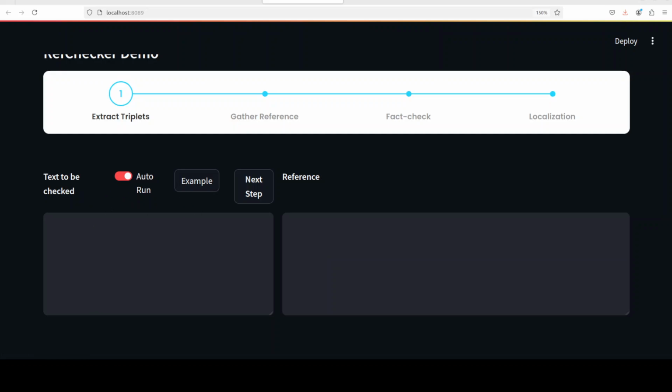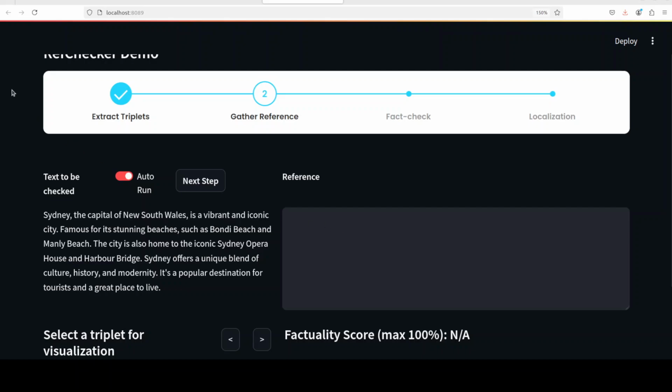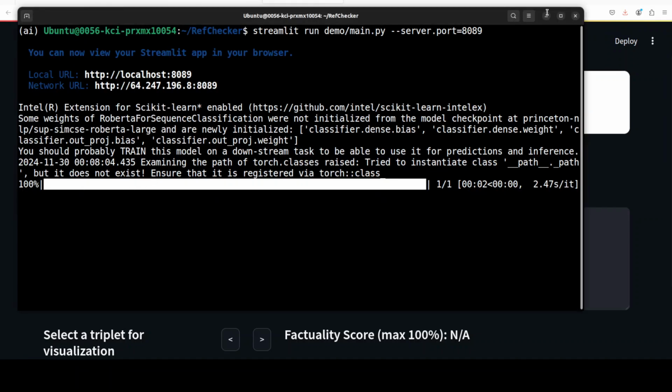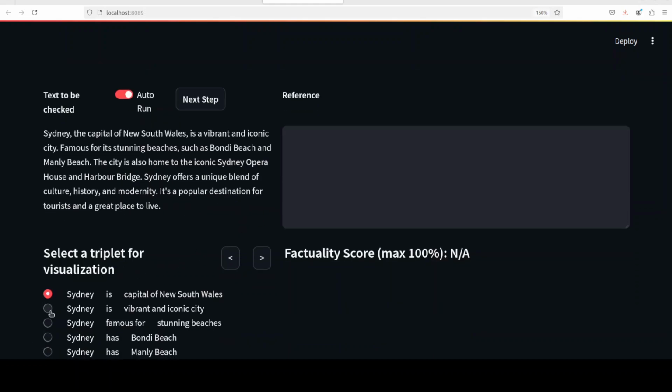Okay, and for some reason it doesn't show me this anyway. So I'm just going to give it a simple text, and we will see that text for reference checking. For example, if I give it this: Sydney is the capital of New South Wales, which is a state of Australia, and it is on auto run. So as soon as I click outside of it, it is going to start running. The triplets, as you can see, have been extracted. If you go to the terminal, it has loaded a new model, which is around 1.4 gig. And then you see that you can select the different triplets and go from there.